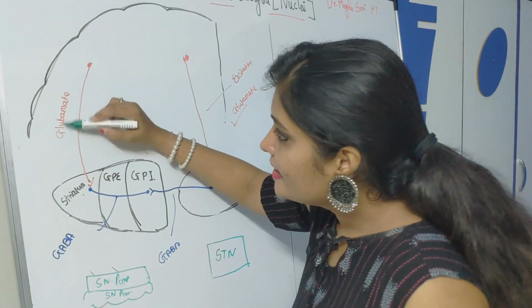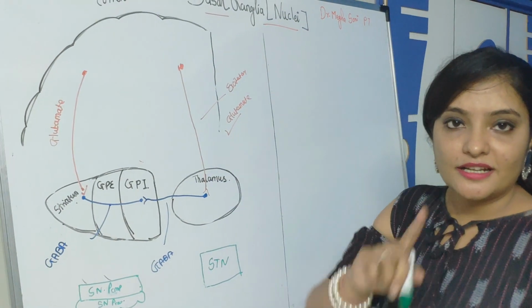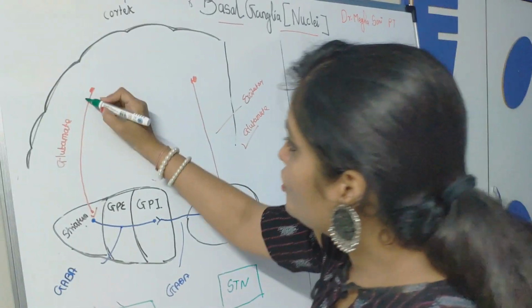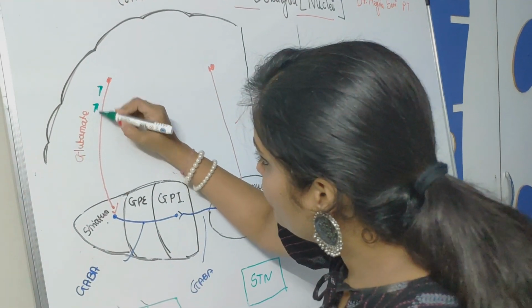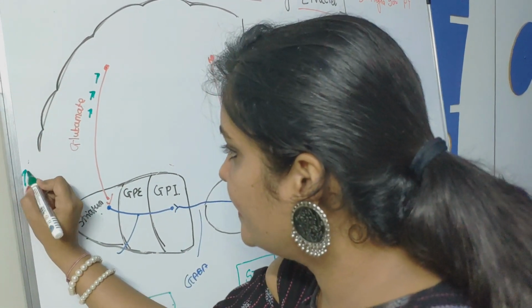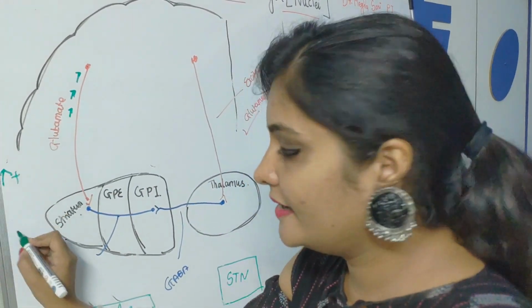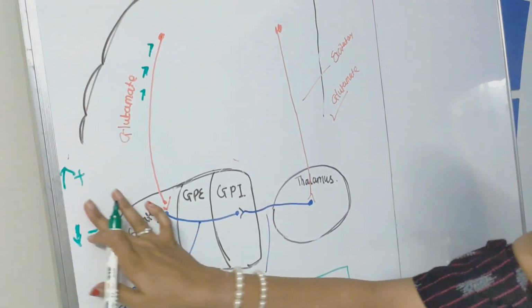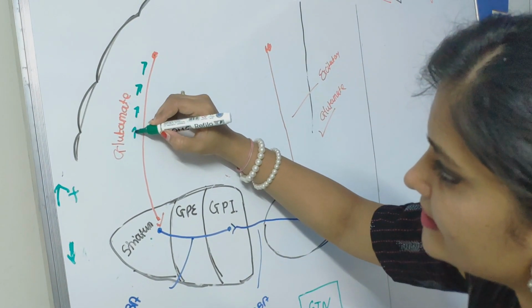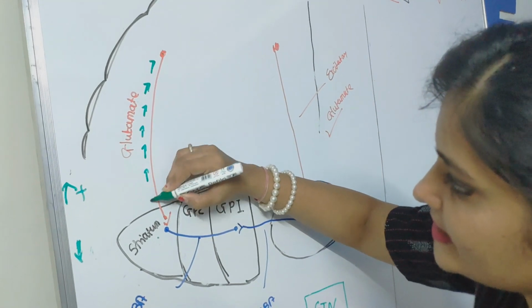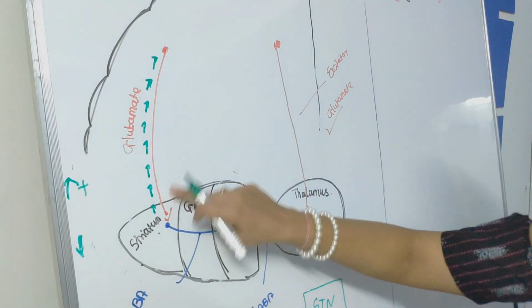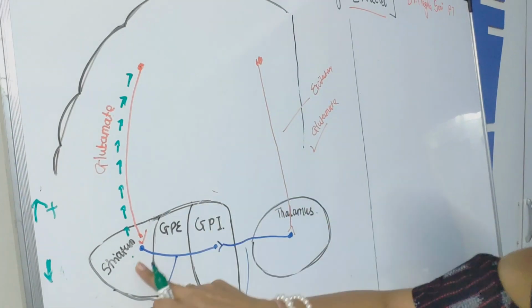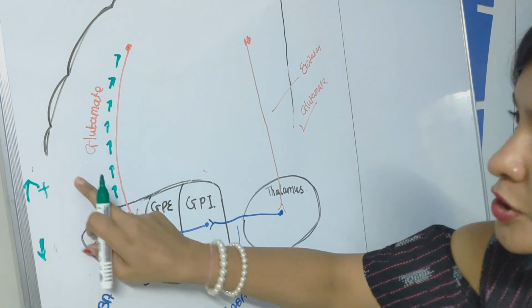Now, as it is excitatory in nature, it consists of glutamate. So the excitatory signal will be this. Up arrow means excitatory, or a plus means excitatory, and down arrow means inhibitory, or minus means inhibitory. Fine. So this excitatory signal will be sent to the striatum, and this cortex excites the striatum through the glutamate.